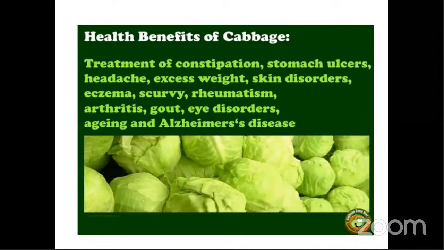When coming to health benefits, they generally won't ask you from an exam point of view, but the most important points are eye disorders and Alzheimer's disease. You can remember these two, eye disorders and Alzheimer's disease. Others are general things: stomach ulcers, constipation, skin disorders. All these actually come in many crops serving the same purpose, so you need not remember them. Because vitamin C is rich, you have to remember scurvy here. And next, eye disorders and Alzheimer's disease, you remember, that will be enough.